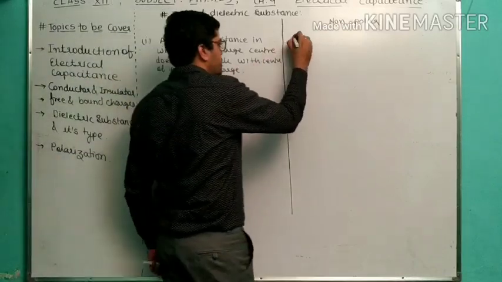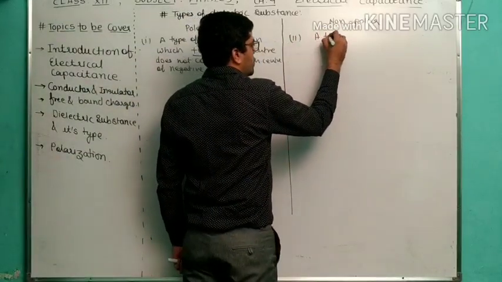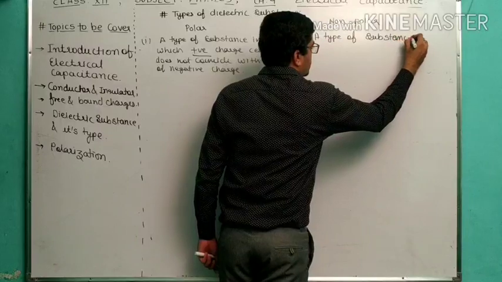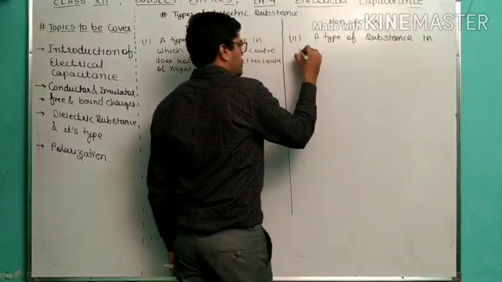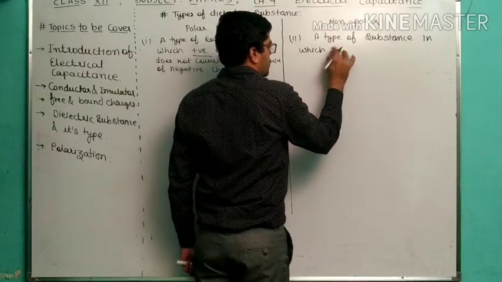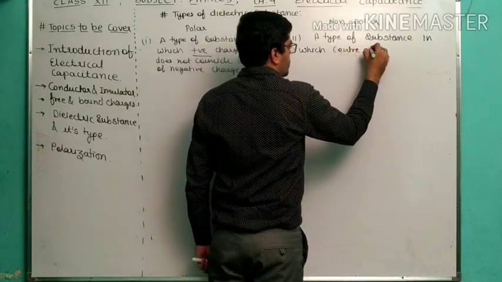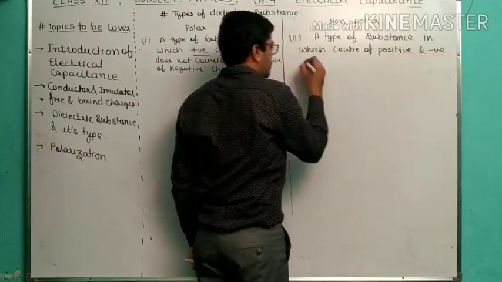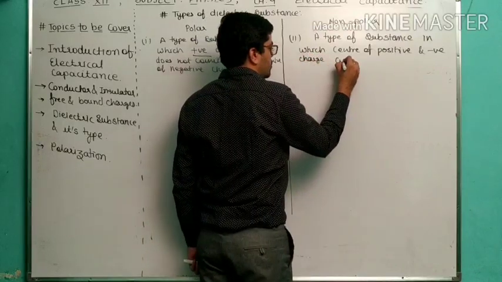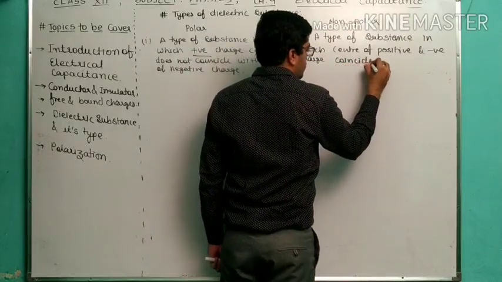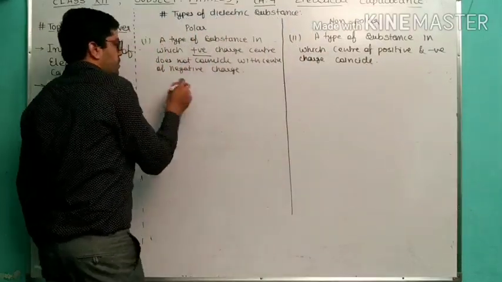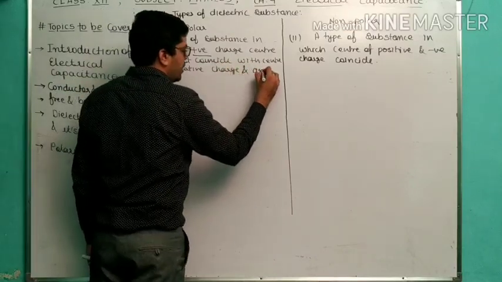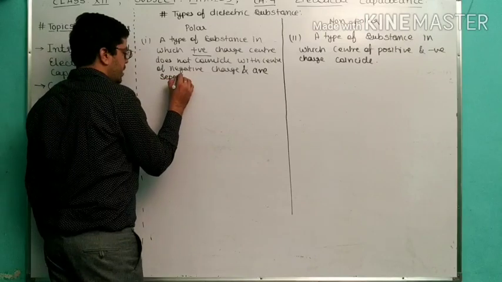Just opposite of that is non-polar, a type of substance in which the centers of positive and negative charge coincide. Okay, so here, in polar, the center of positive charge does not coincide with the center of negative charge, and we can say they are separated.